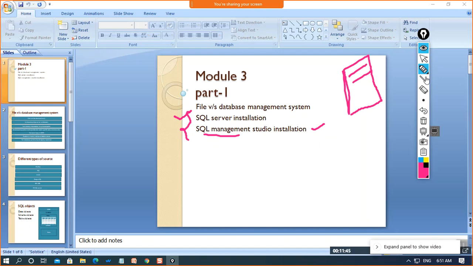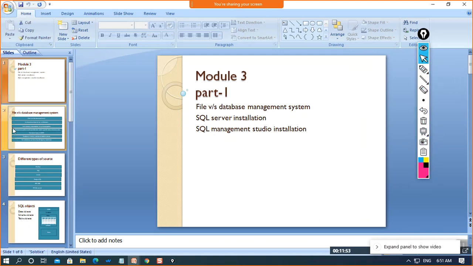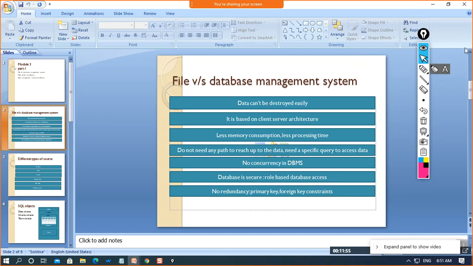So let's come to the terms which differentiate database from file system. First of all, it says that the data can't be destroyed easily. What do we mean by that? Basically, when we store the data in a file system, anyone can make changes in the file. There is no role based access, so data can be destroyed very easily in a file system. On the other hand, in a database management system, the data can't be destroyed easily.